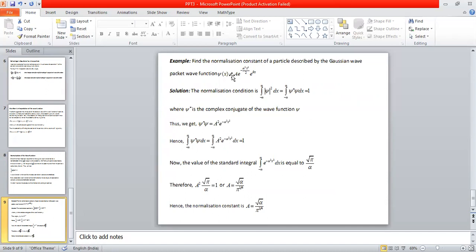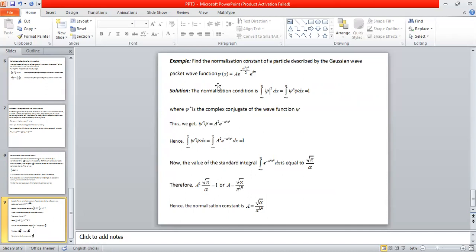So in this example, a wave function is given. The name of the wave function is Gaussian wave packet. So this wave function psi of x that I have written here represents a Gaussian wave packet.